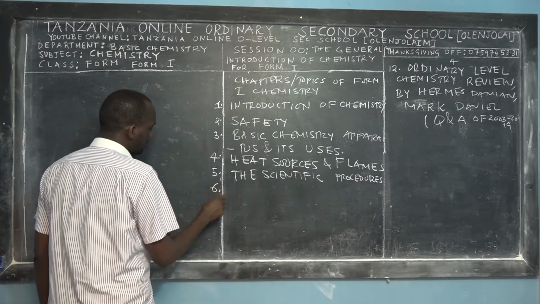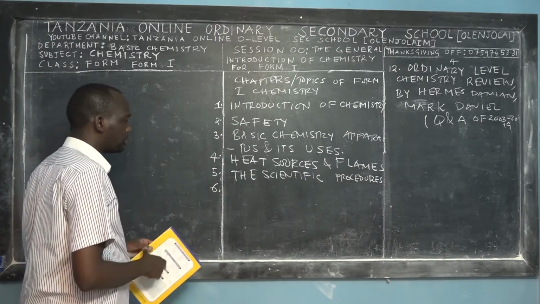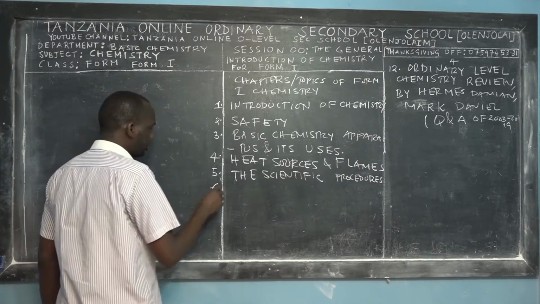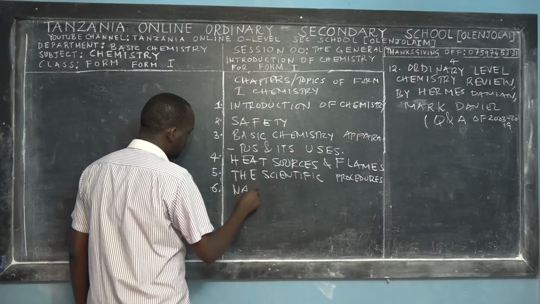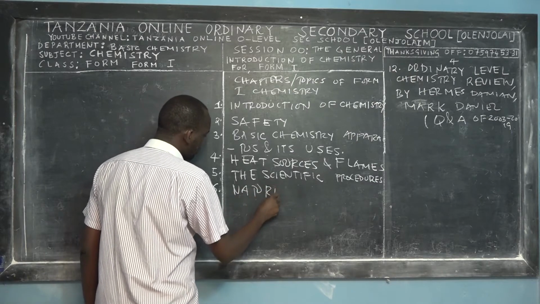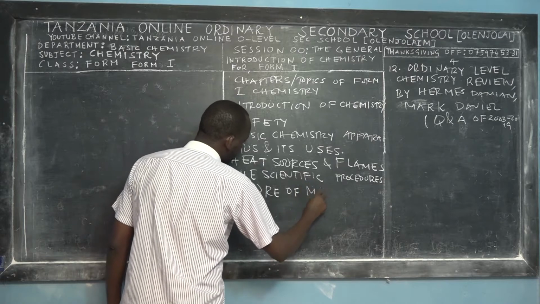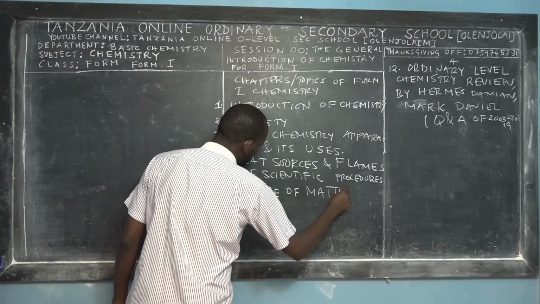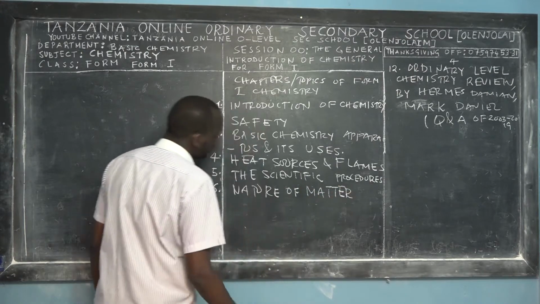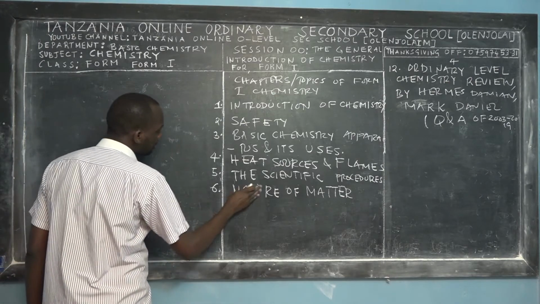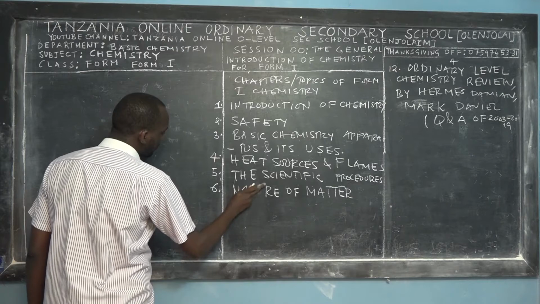Right? That's the fifth topic of chemistry. Then the sixth topic is nature of matter. Nature of matter.